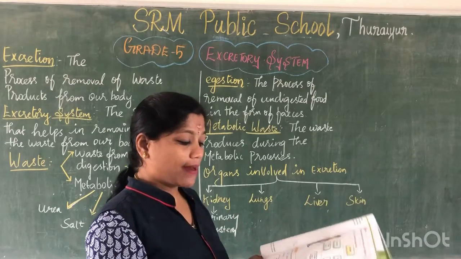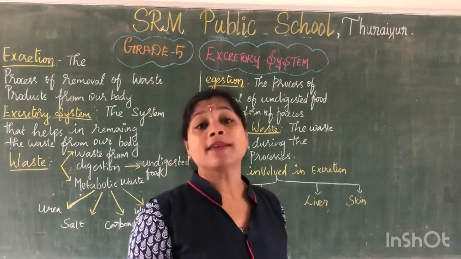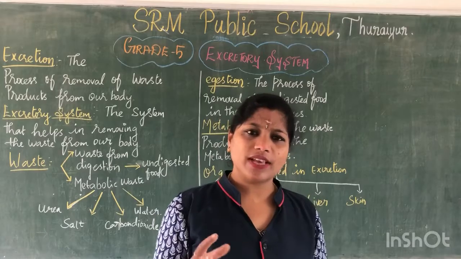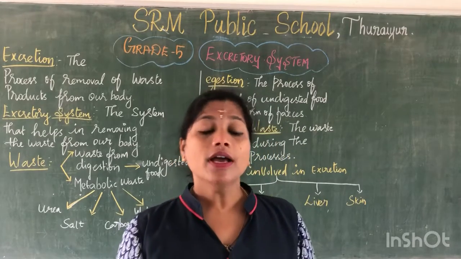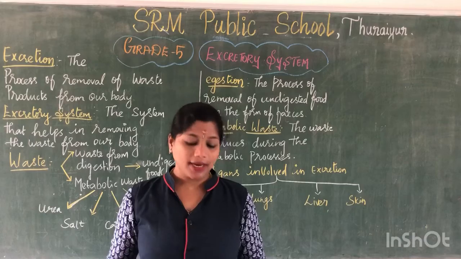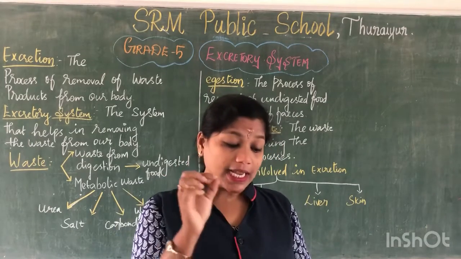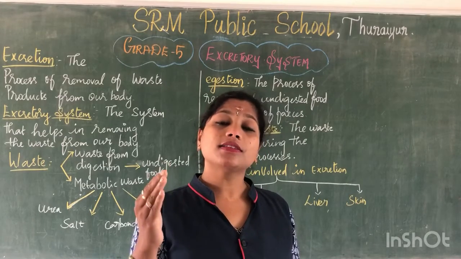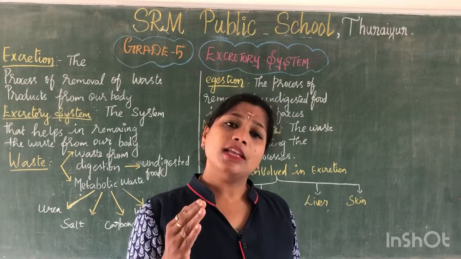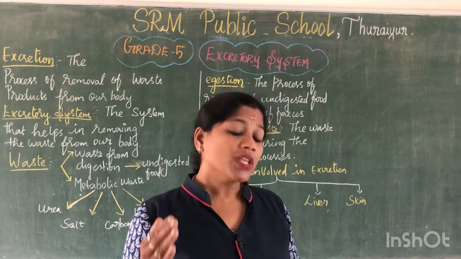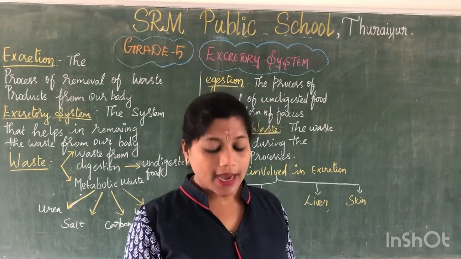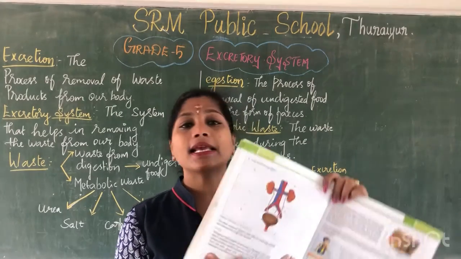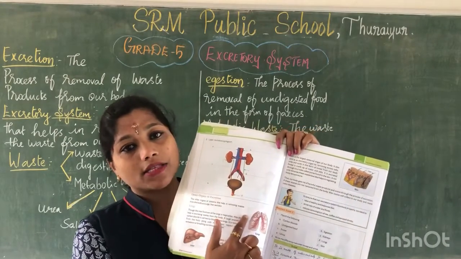What do you understand by the process of excretion? You need to write: excretion is a process of removal of waste from our body. That is the answer you need to write. Fill in the correct order of the passage of urine through the urinary system. First, the blood reaches the kidneys. The kidney will filter and send it to the ureter. From the ureter, it goes to the bladder and then to the urethra. This is your practice zone 1. And kindly label the exact parts in the book.